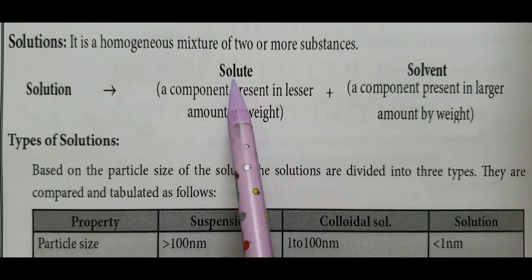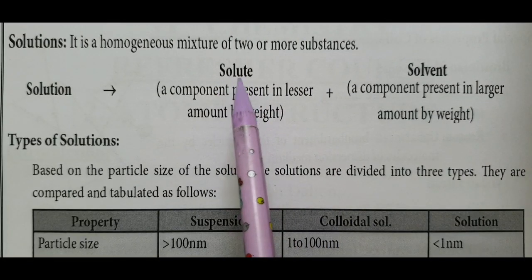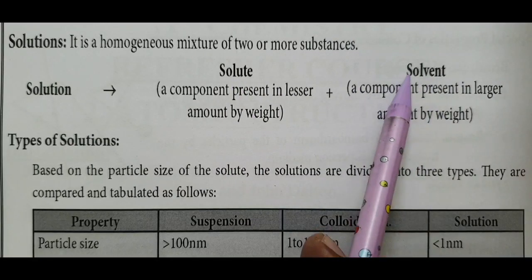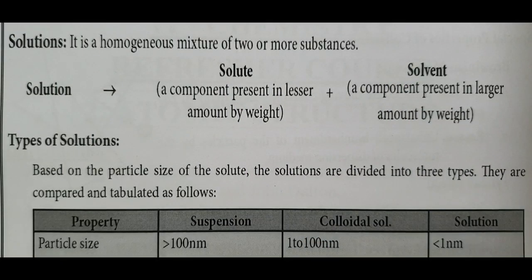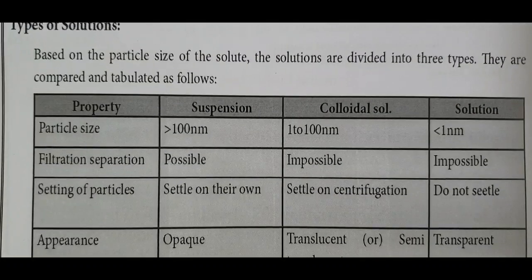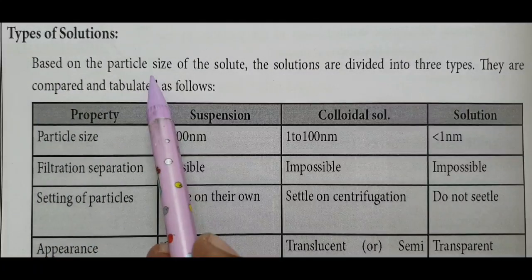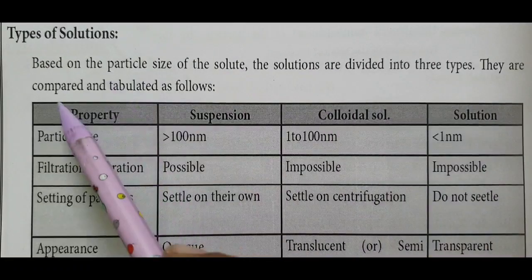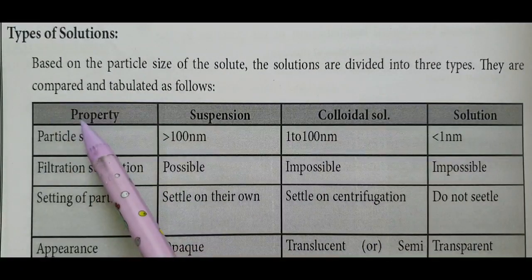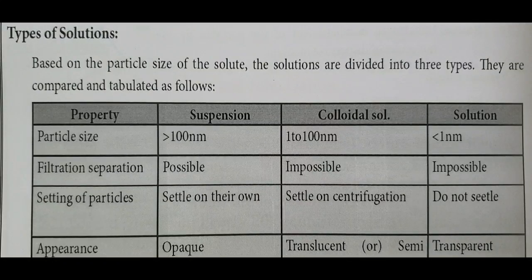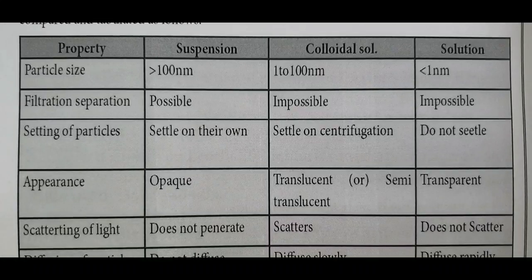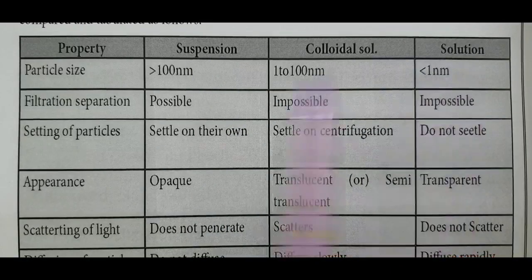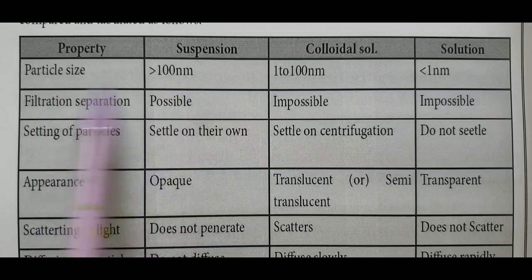A solute is one which is soluble in the given solvent, and a solvent is one which can dissolve the solute. What are the types of solution? Based on the particle size of the solute, solutions are divided into three types. They are compared and tabulated in this tabular column. Properties: suspension, colloidal solution and solution, depending on the particle size of the solute particle.